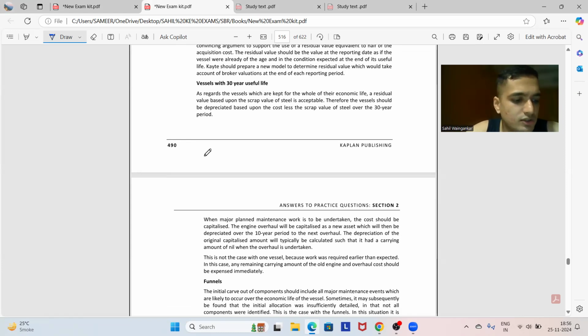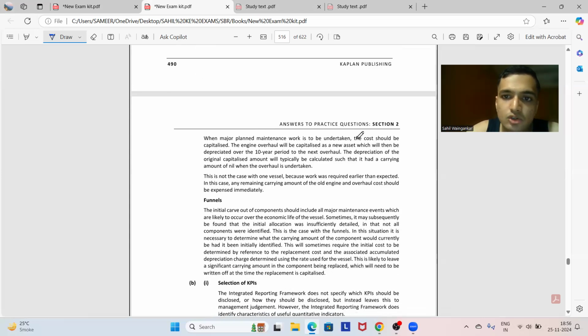Okay, तो इन्होंने बोला कि रेसिडुअल वैल्यू के साथ डेप्रिसिएशन कैसे पास ऑन करना है, बस ये इन्होंने यहाँ पे बताया हुआ है. When major plant maintenance work is to be undertaken, the cost should be capitalized. The engine overhaul will be capitalized as a new asset, which will then be depreciated over the 10-year period to the next overhaul. ये देखो, जैसे next overhaul आएगा तो the depreciation of the original capitalized amount will typically be calculated such that the carrying amount is nil when the overhaul is undertaken.